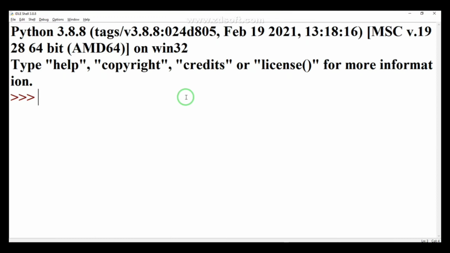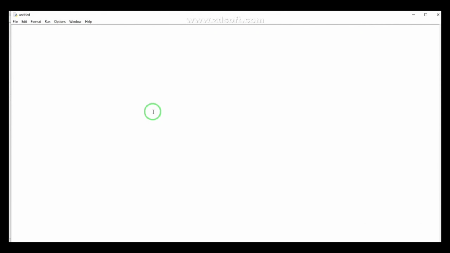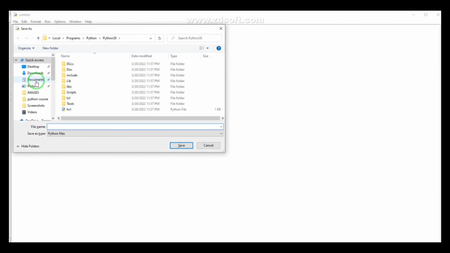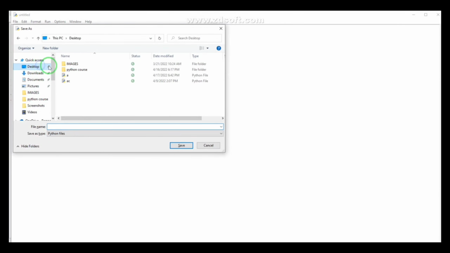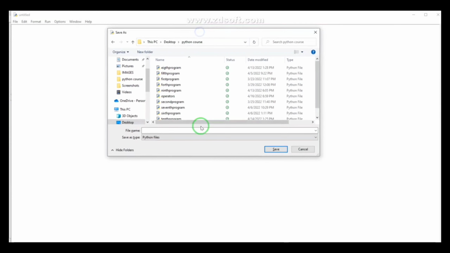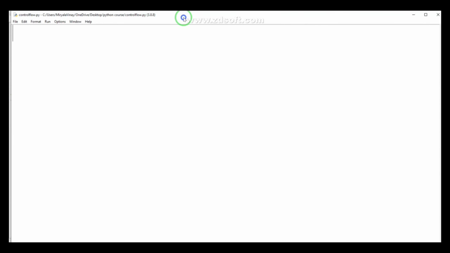Let me show with an example. So guys, I am creating a new file and saving it on the desktop, in the Python course folder, and I am naming it control flow. I am hitting enter, so now our file has been created.